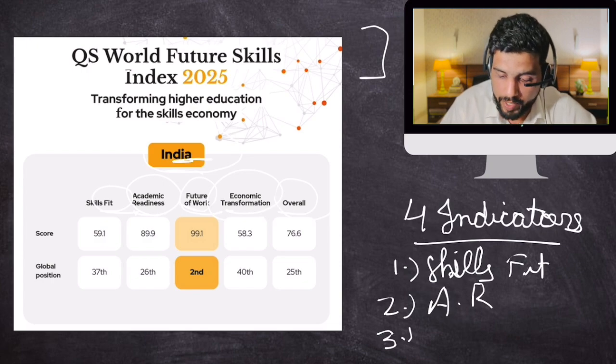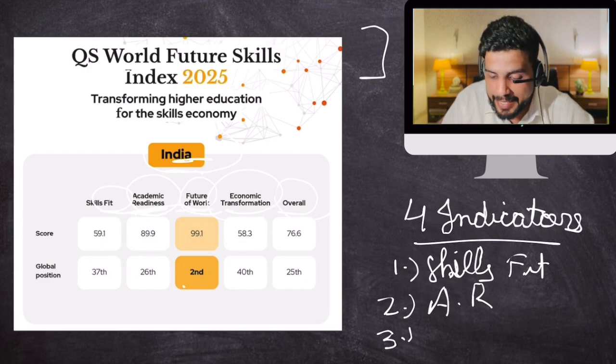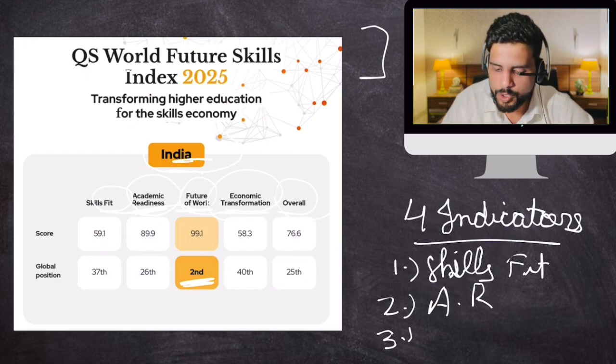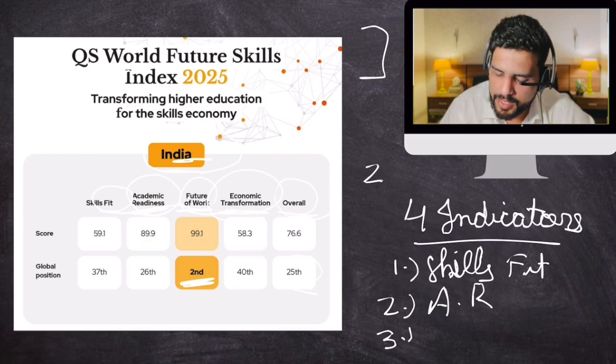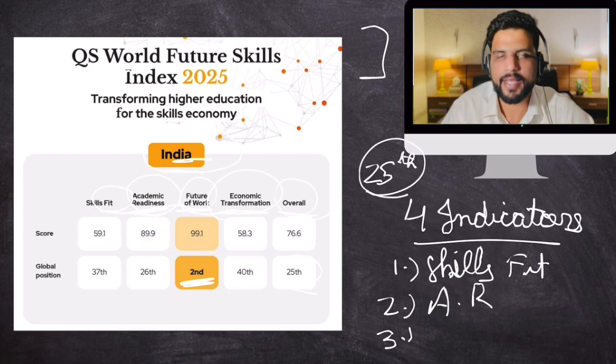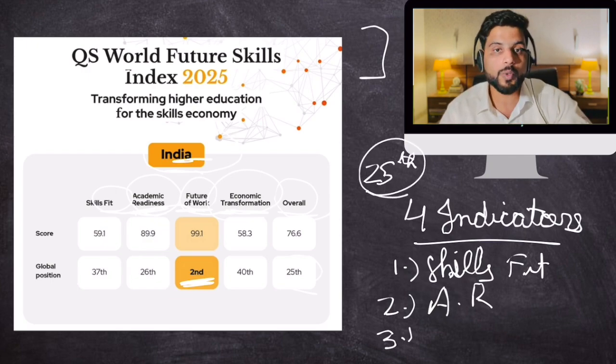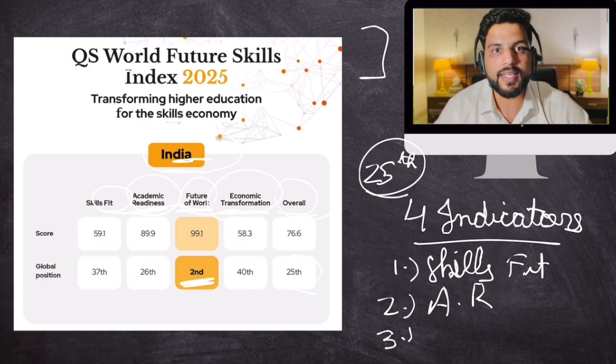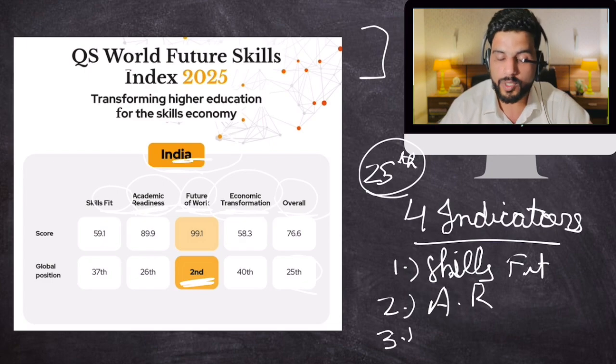So as you can see over here, in skills fit, India's rank is 37. In academic readiness, it is 26. In future of work, India's rank is second, just after United States. In economic transformation, it is 40th. And overall, India has secured 25th rank in these rankings. Okay. Now, this picture was tweeted by Prime Minister Modi. So that means India is really proud of these rankings. India secured 25th rank with respect to future skills.